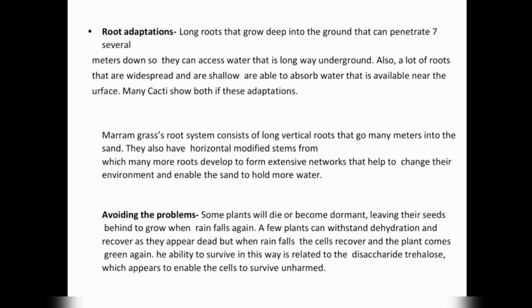Some plants will die or become dormant, leaving the seeds behind to grow when rain falls again. A few plants can withstand dehydration and recover. They appear dead, but when rain falls, the cells recover and the plant becomes green again. The ability to survive in this way is related to the disaccharide trehalose, which appears to enable the cell to survive unharmed.